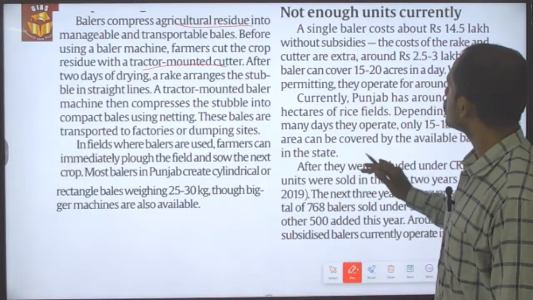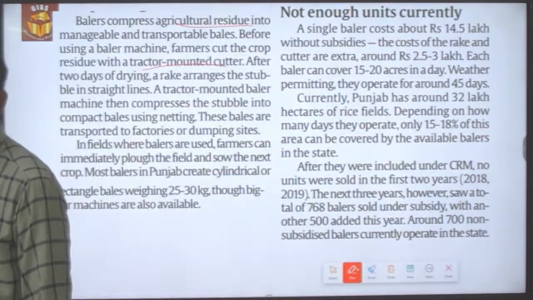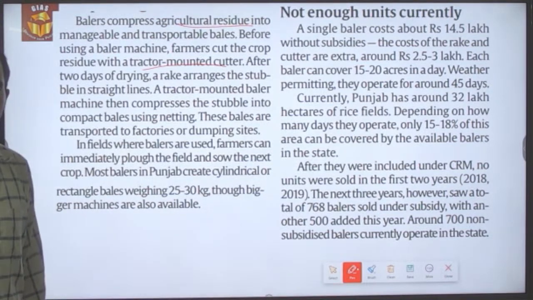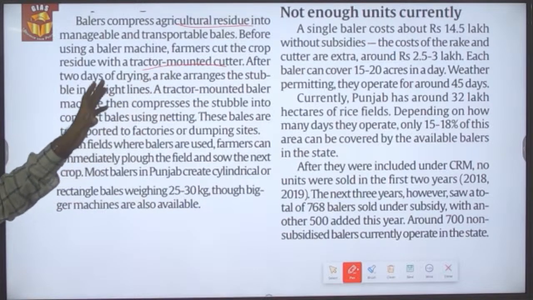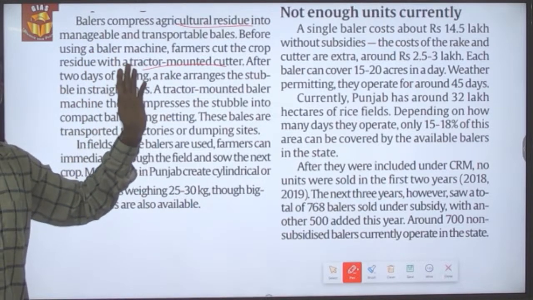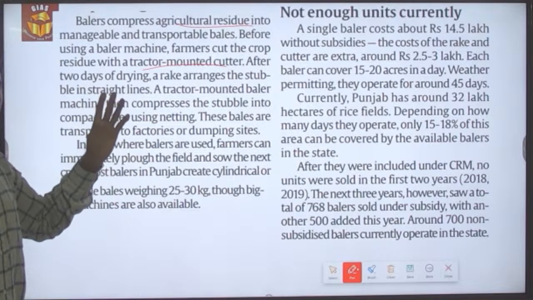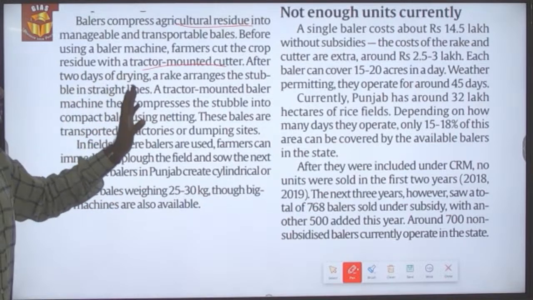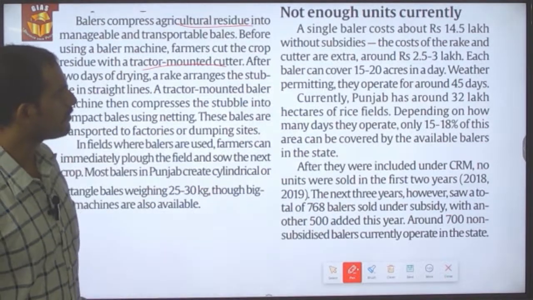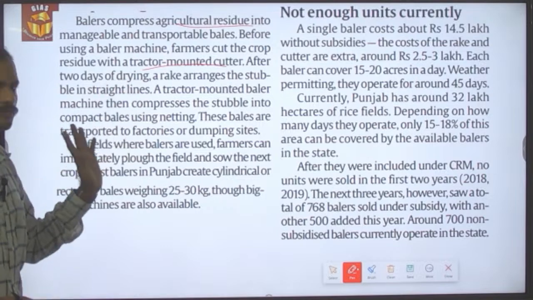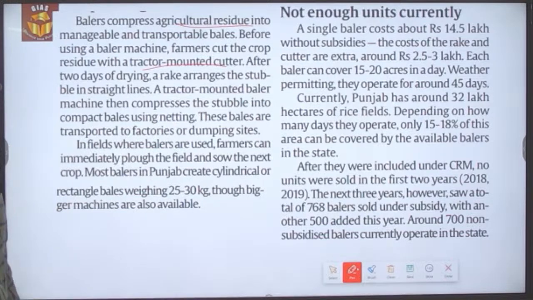What the farmers are saying is that there is one negative thing: even though the government is giving a subsidy, there are additional expenses, like the cutters need to be bought by the farmers, and the fuel for running the machine is also borne by the farmers. Such concerns are being raised by the farmers in relation to the baler machine. The baler machine costs nearly 14.5 lakh, and the cutters as well as the fuel cost them an additional nearly 2.3 to 3 lakhs.